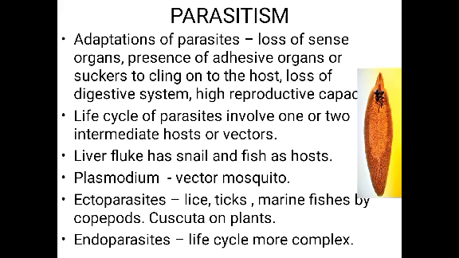What is a parasite? Parasite is the organism which derives food and shelter from the host. And what is host? The organism on which the parasite survives is said to be host. Now, many parasites have evolved to be host specific. What is meant by that? They can parasitize only a single species of host, and both the host and parasite tend to co-evolve.